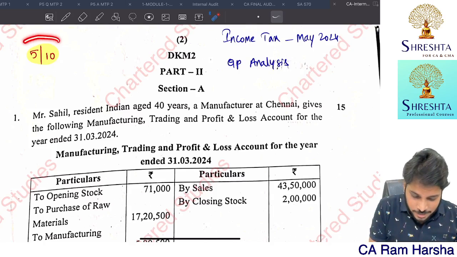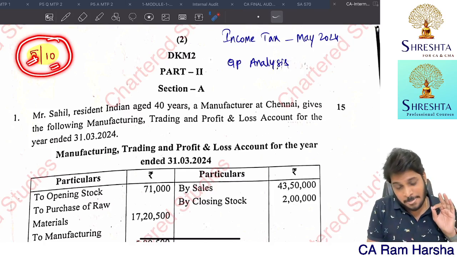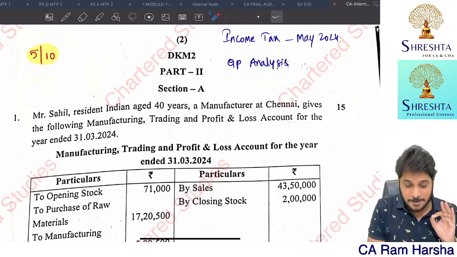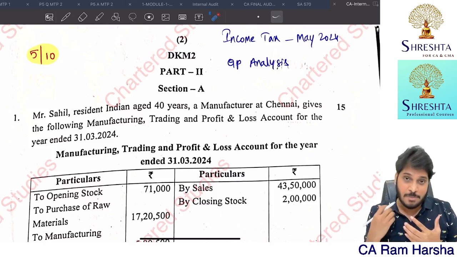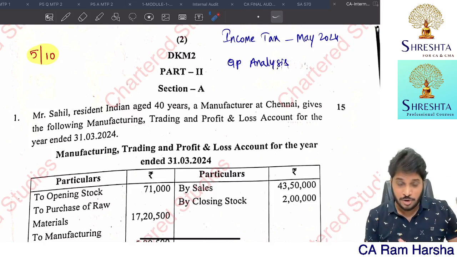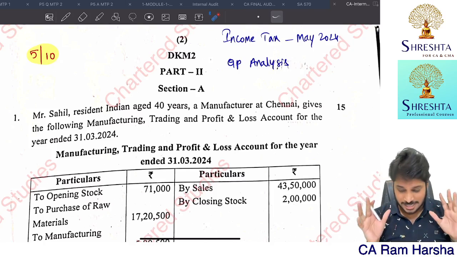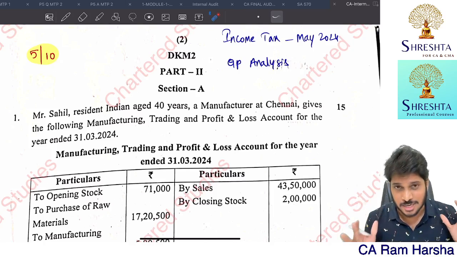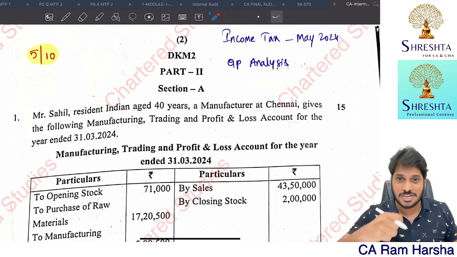My score on this paper is, out of 10, the level of toughness is only 5. If an extremely tough paper is 10, then this is 5. It's a very moderate paper, maybe from the point of view of time available. I don't know about the MCQ part. Some students are saying that MCQ is also easy, but for the descriptive paper, I think every student was really happy looking at this tax paper, because in the group also everyone is saying easy, exemption.